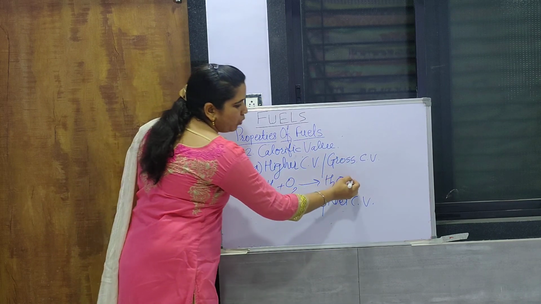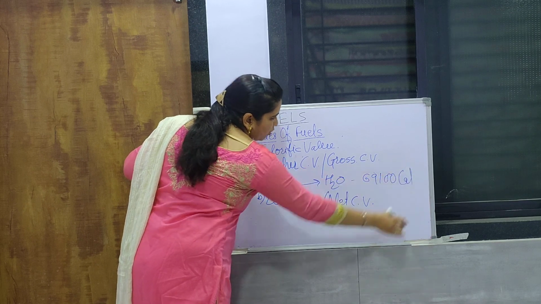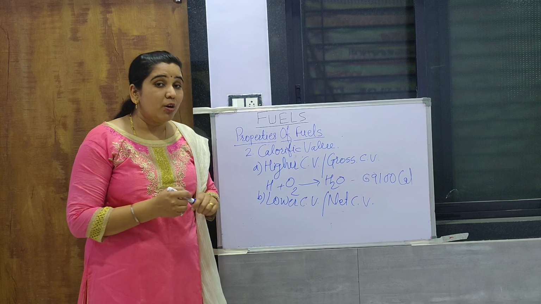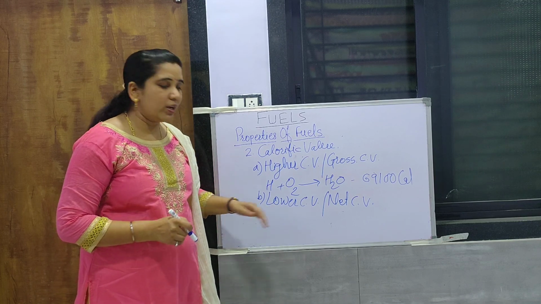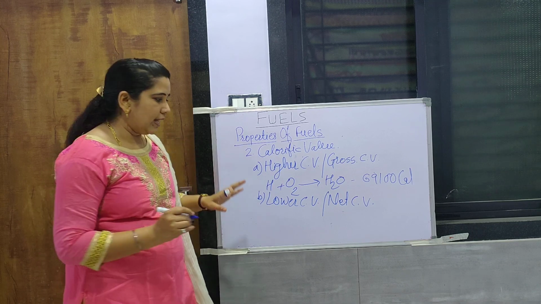It is about 69100 calories. So this lot of energy can be wasted. That's why lower calorific value is nothing but the smaller or net calorific value.